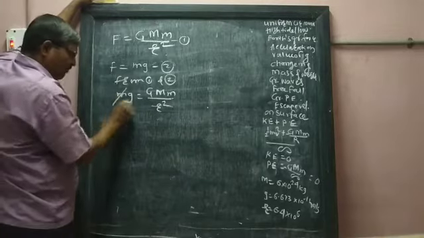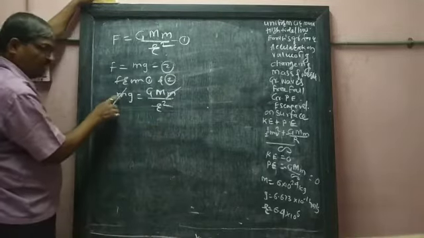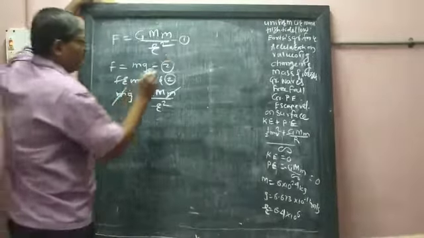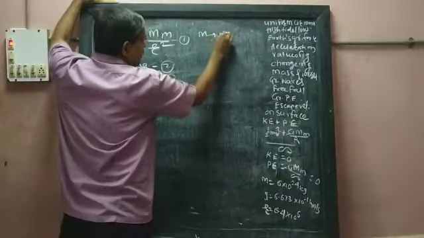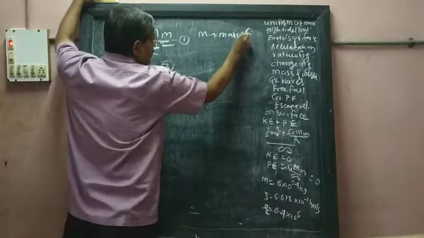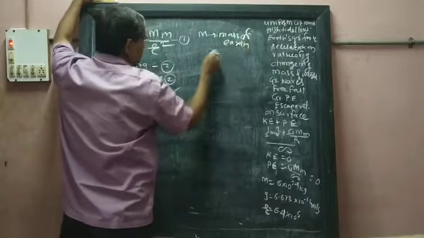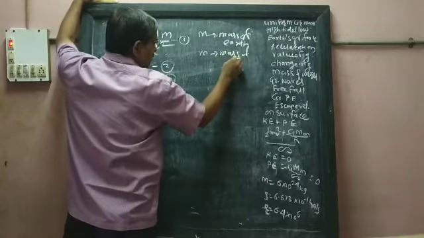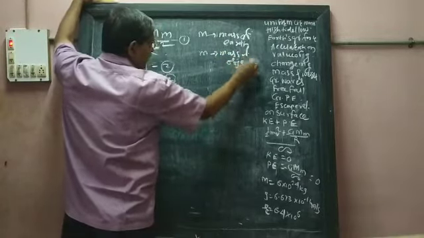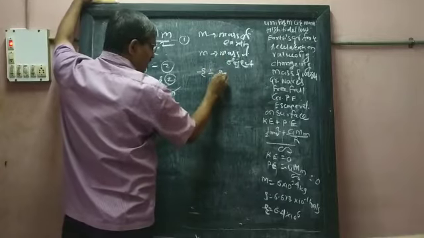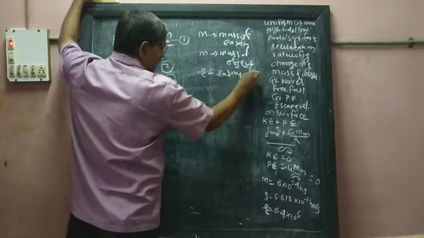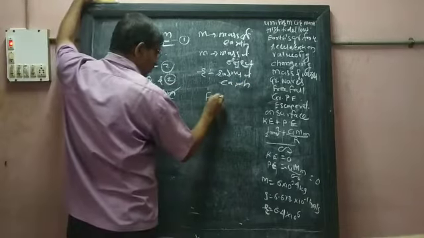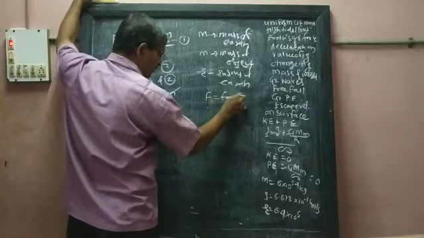Here small m stands for the mass of the object, capital M means mass of earth, r stands for the radius of earth, and F stands for force.